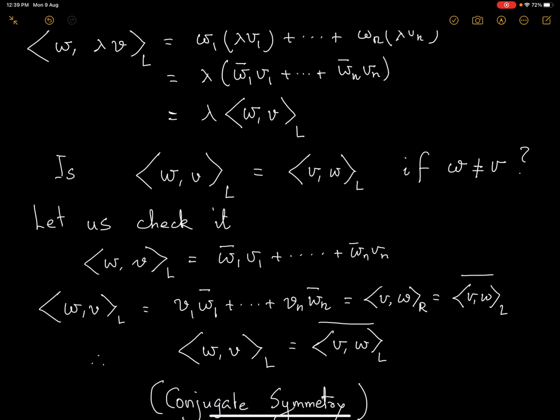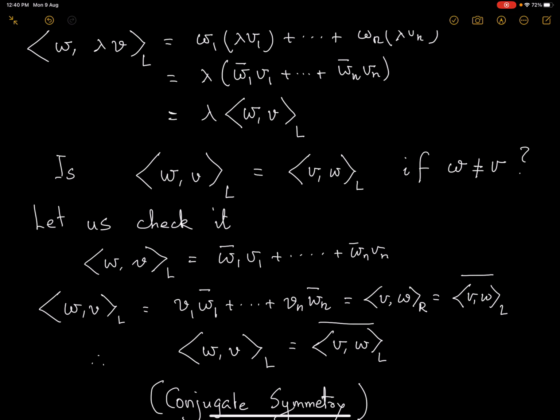Now when you take the left inner product of W and V, you know this is the definition. Now you know that complex numbers commute when you multiply: Z1 into Z2 is the same as Z2 into Z1. So I swap it. This is nothing but, by definition, the right inner product of VW.